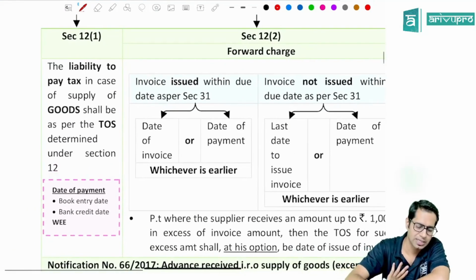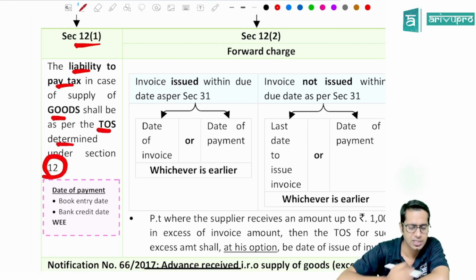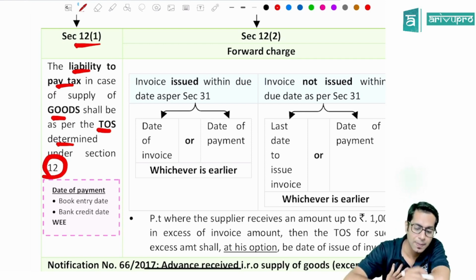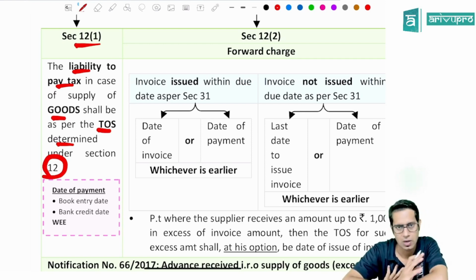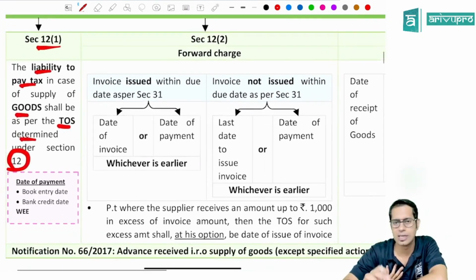Section 12 subsection 1 says the liability to pay tax in case of supply of goods shall be at the time of supply as determined under section 12. So if you want to know when you are liable to pay taxes in case of supply of goods, please go to section 12. It will tell you when you are liable to pay the taxes in case of supply of goods.